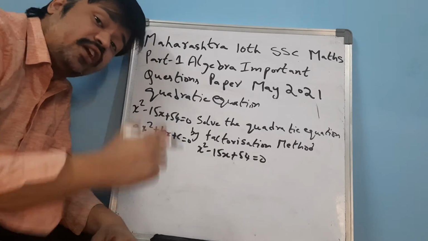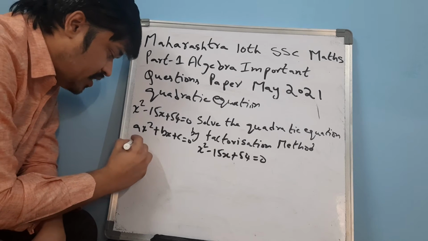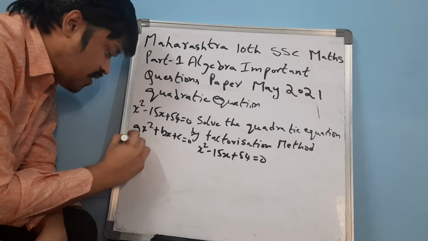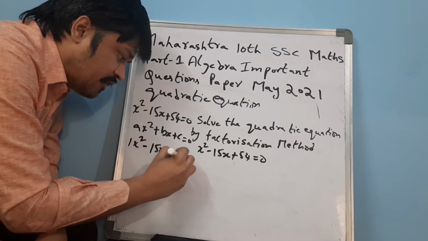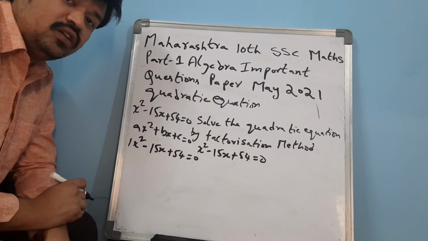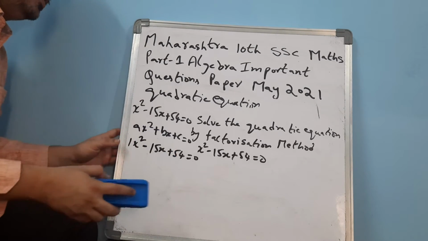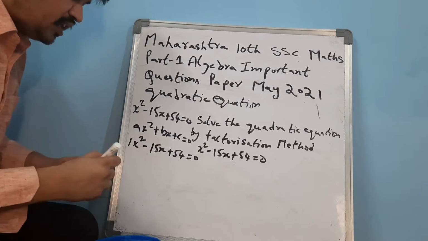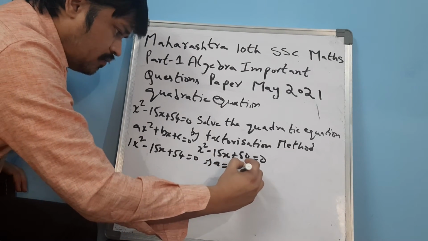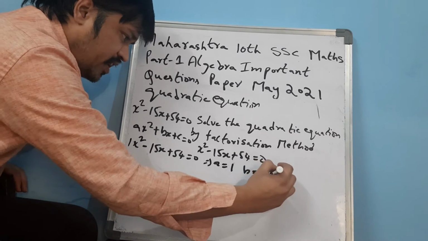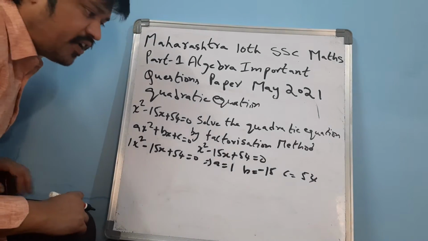This is the quadratic equation formula. So this is in the form of 1 into x square minus 15x plus 54 is equal to 0. Okay friends, I tell you perfectly so that you can get a perfect idea. Here a is equal to 1, b is equal to minus 15, c is equal to 54.